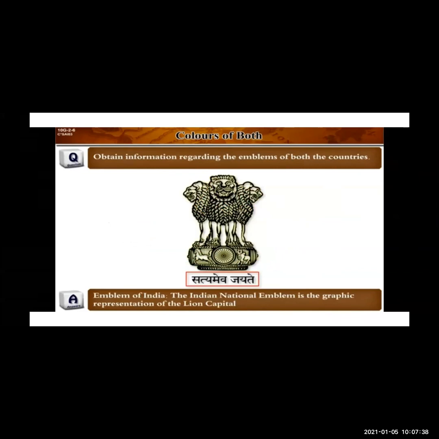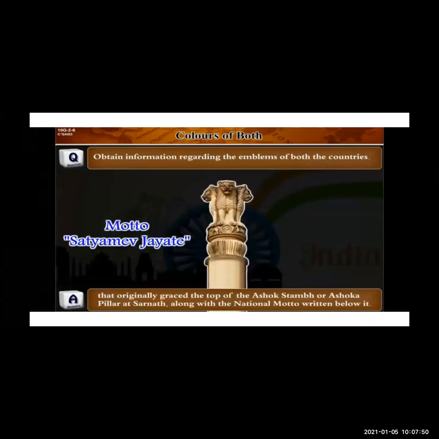Now you see the emblem of India. The Indian national emblem is the graphic representation of the lion capital that originally graced the top of the Ashoka stump or Ashoka pillar at Sarnath, along with the national motto written below. The motto is Satyamev Jayate. Now it is graced on the top of the Ashoka pillar at Sarnath.